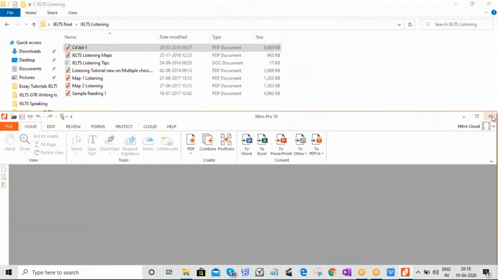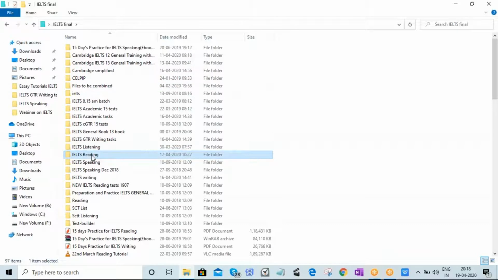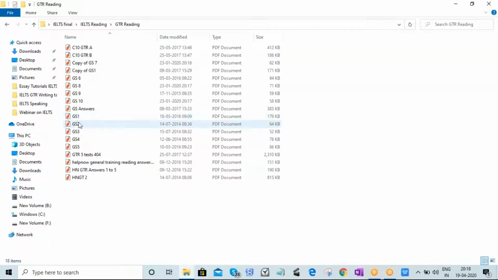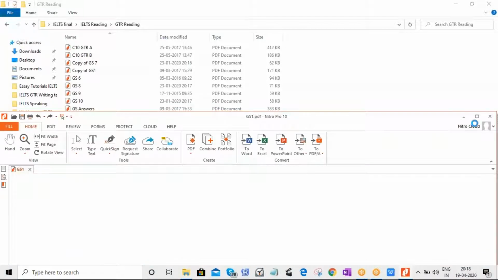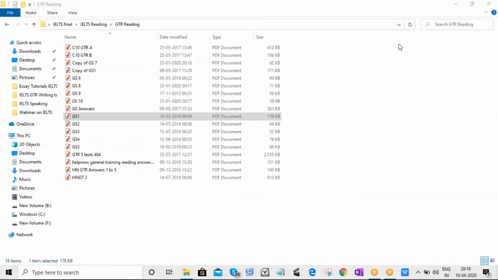Okay, let me just take one long passage, so I think it will give you better idea. Now I'll take one reading passage, or maybe I'll make the screen like computer delivered test only, so you will get the idea about the computer delivered test reading screen, how it looks. Just give me a second.